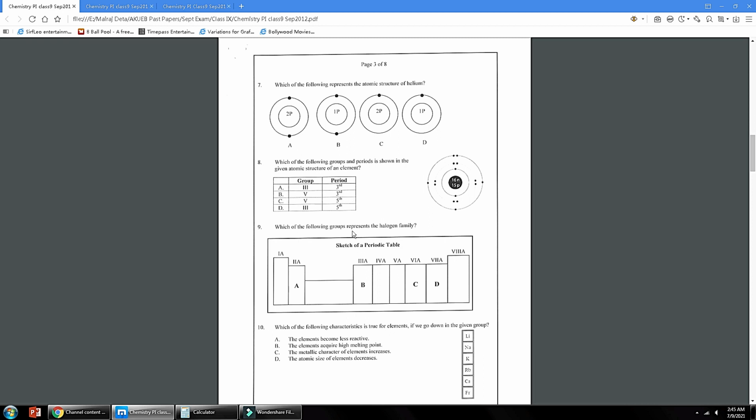Number 9: which of the following groups represents the halogen family? This is group 7A, which is known as the halogen family, so option D is the correct answer.